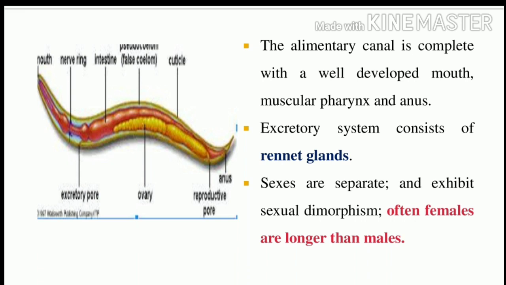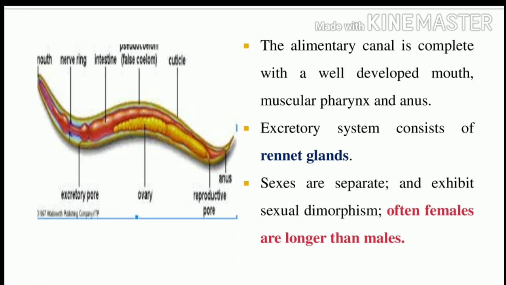But here the excretory system consists of renal glands. In Platyhelminthes, what is the name of the glands present? That is flame cells. The flame cells function in osmoregulation and help in excretion. But in Aschelminthes, there are excretory glands. What is the name of the excretory organs in Aschelminthes?